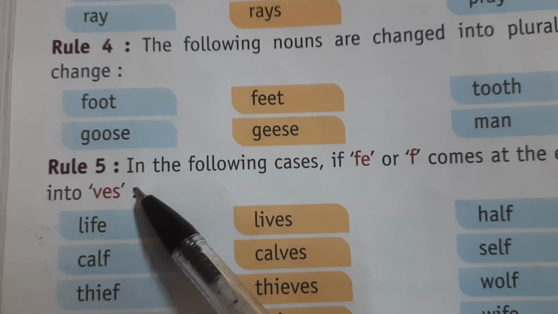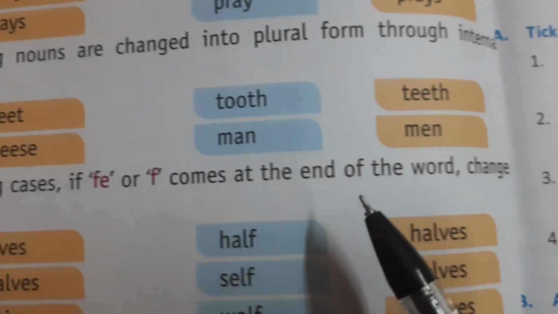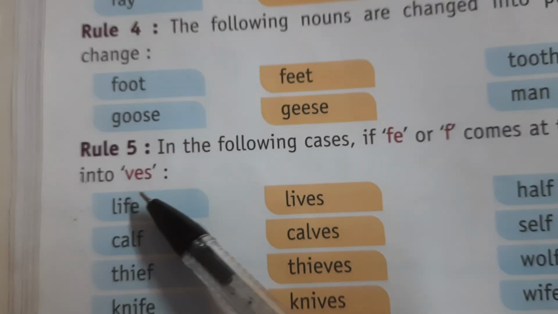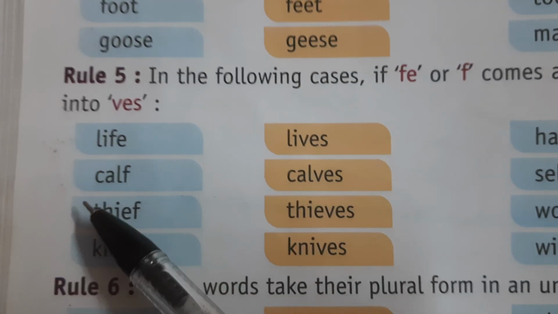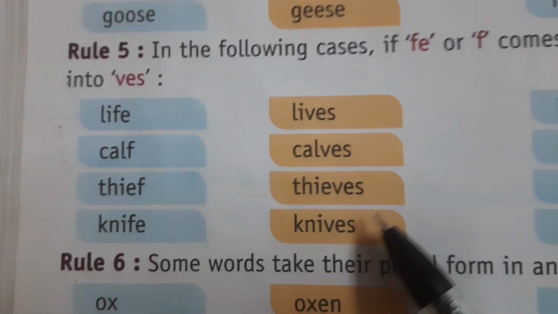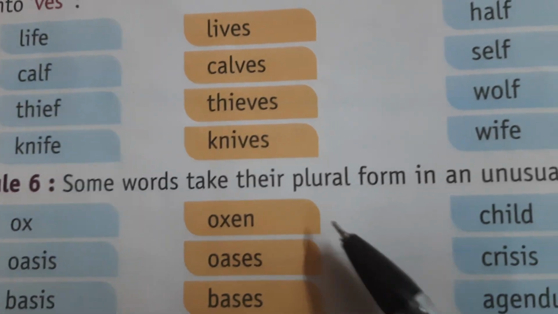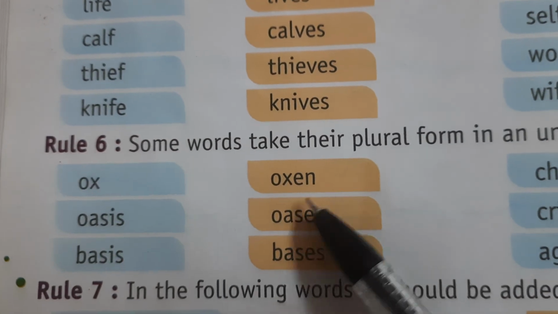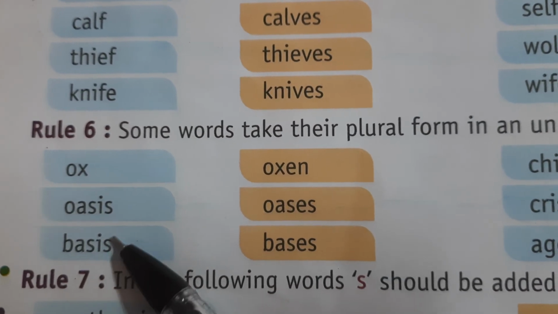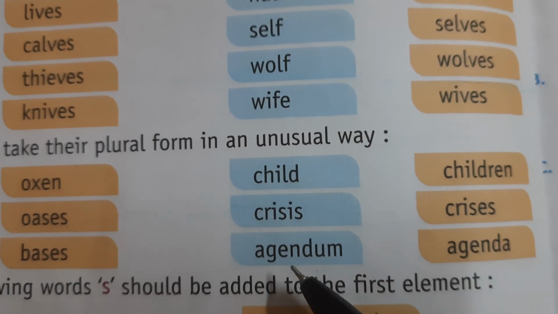Now rule number 5: if fe or f comes at the end of the word, it changes into ves, like life, lives; calf, calves; thief, thieves; knife, knives. Now rule number 6: some words take their plural form in an unusual way, like ox, oxen; oasis, oases; basis, bases; child, children; crisis, crises; addendum, addenda.